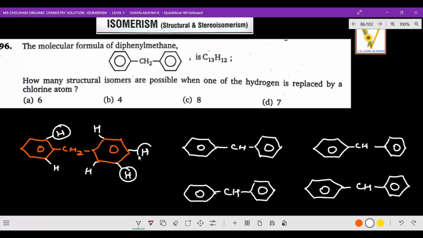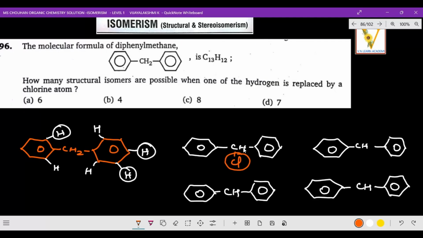So if you fix it here, it is considered the same as there, right? And the same way, when we put it here, it is considered the same on this side too. Now I bring the idea of one hydrogen converted into a chlorine atom. At this point, one hydrogen is converted into chlorine, so this is one isomer.